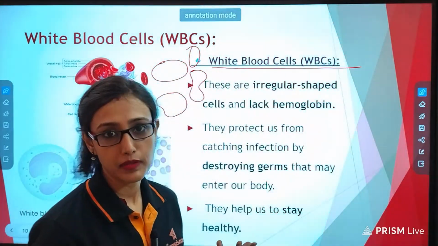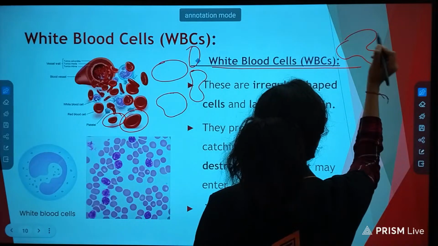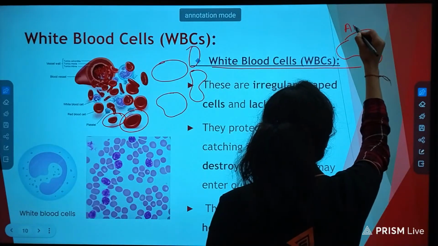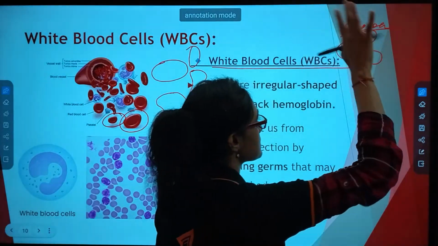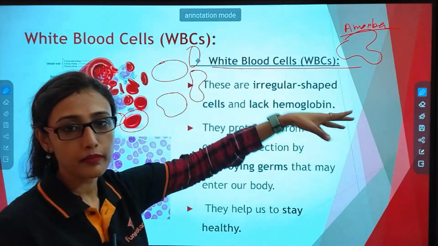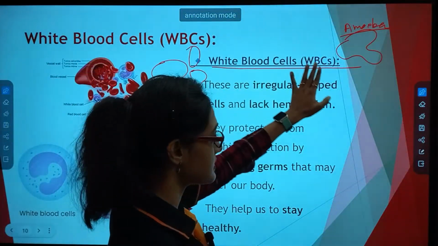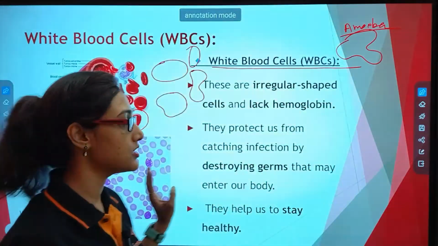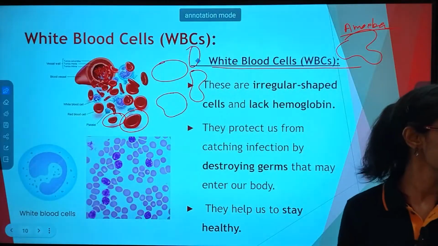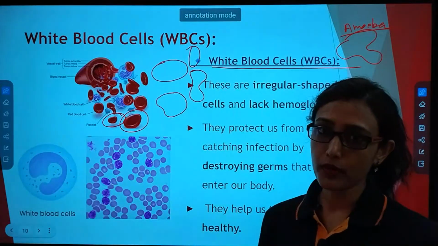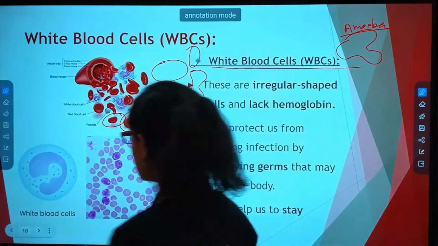Just like amoeba. Amoeba is a unicellular organism that has no particular shape. It is of irregular shape. It keeps changing its shape from time to time. Similarly, white blood cells also keep changing their shape. Okay, they are of irregular shape. No particular shape is there. Okay, second point, they have no hemoglobin. Okay, third function is what?